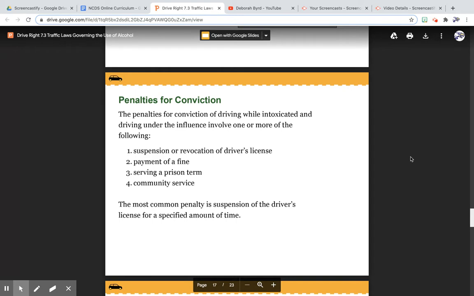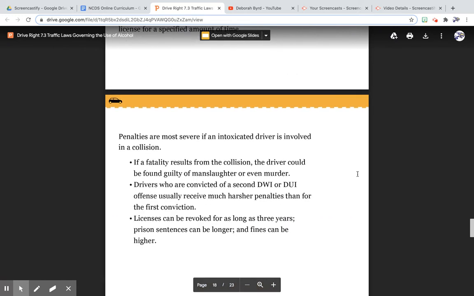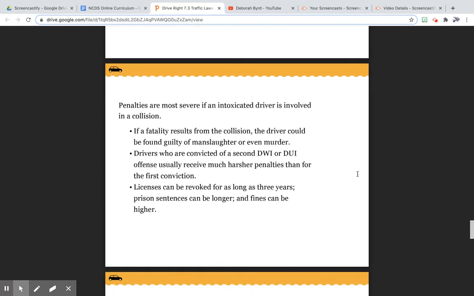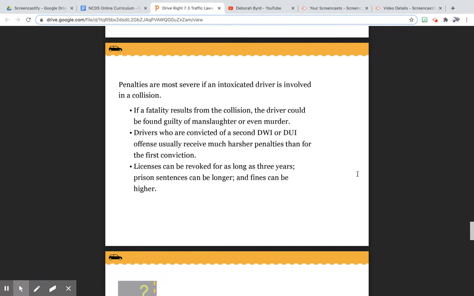Penalties for conviction of driving while intoxicated and driving under the influence involve one or more of the following: suspension or revocation of driver's license, payment of a fine, serving a prison term, community service. The most common penalty is suspension of the driver's license for a specified amount of time. Penalties are most severe if an intoxicated driver is involved in a collision. If a fatality results from the collision, the driver could be found guilty of manslaughter or even murder.